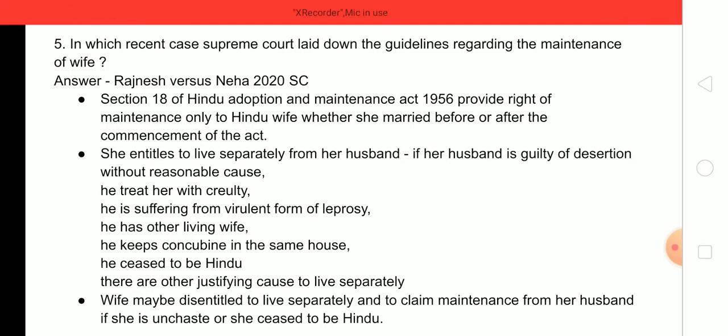नेक्स्ट इंपॉर्टेंट पॉइंट रिगार्डिंग मेंटेनेंस इज अंडर सेक्शन 18 ऑफ हिंदू अडॉप्शन एंड मेंटेनेंस एक्ट: wife is entitled to live separately from her husband if her husband is guilty of desertion without reasonable cause, he treats her with cruelty, he is suffering from virulent form of leprosy, he has another living wife, he keeps a concubine in the same house, he ceased to be Hindu, or there are other justifying causes to live separately. Okay, she can live separately, but still she will be entitled to claim maintenance under section 18 if these grounds are there which entitle her to live separately.